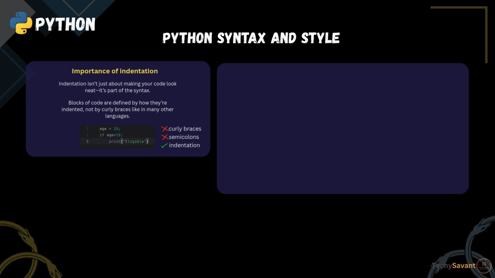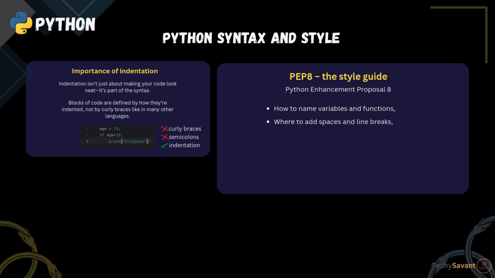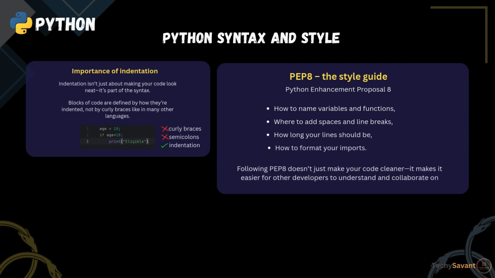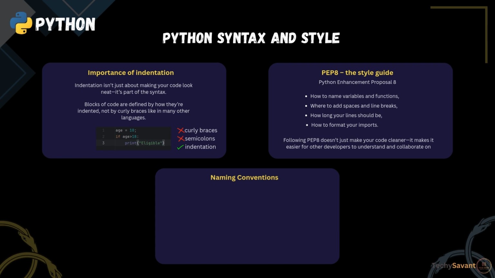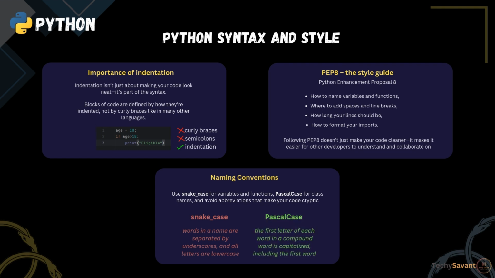Secondly, to keep Python code consistent and professional, developers follow something called PEP 8, which stands for Python Enhancement Proposal 8. It's a style guide that covers how to name variables and functions, where to add spaces and line breaks, how long your lines should be, and even how to format your imports. Following PEP 8 doesn't just make your code cleaner, it makes it easier for other developers to understand and collaborate on. Third, naming conventions. Python encourages clear naming like use snake case for variables and functions, Pascal case for class names, and avoid abbreviations that make your code cryptic.